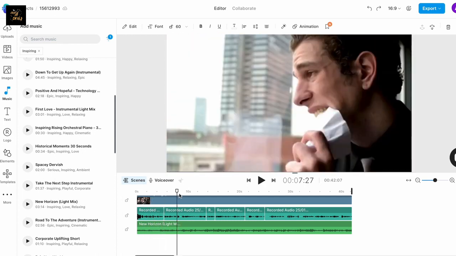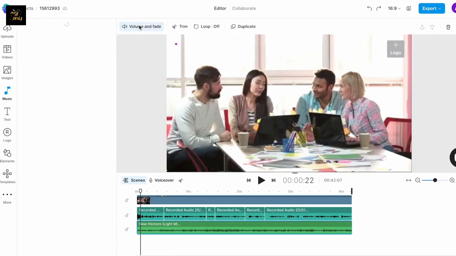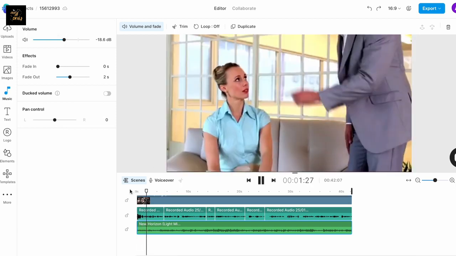So I'm going to select the music track and then use the volume and fade controls on top of the canvas to lower the volume so that it doesn't clash with the voiceover. Usually something between -15 and -20 decibels is a good range, but give it a listen before you finalize.